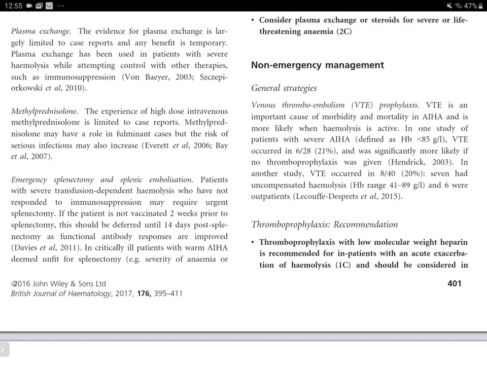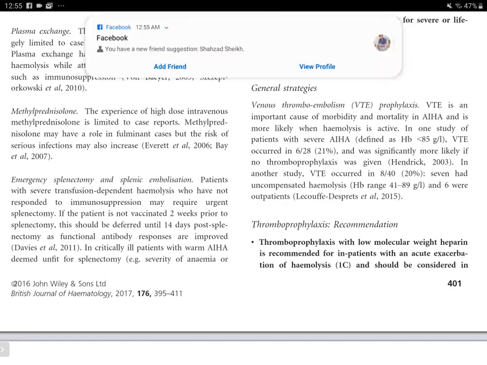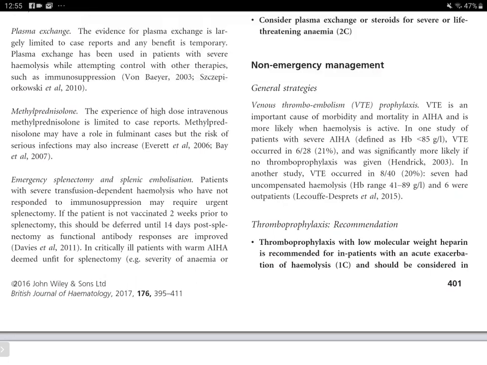Then the specific management strategies for primary autoimmune hemolytic anemia include, of course, steroid therapy as a first line, and as second line, they mention rituximab in case of warm autoimmune hemolytic anemia.